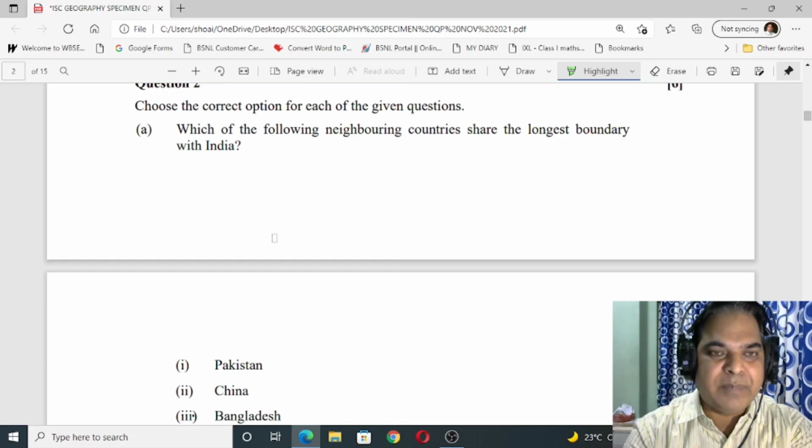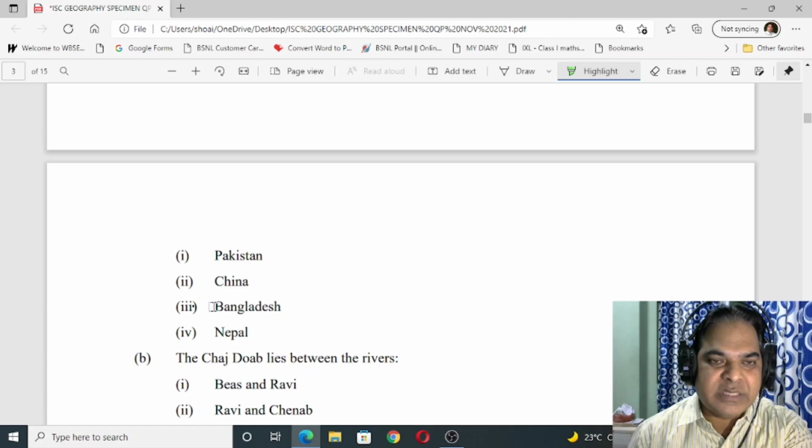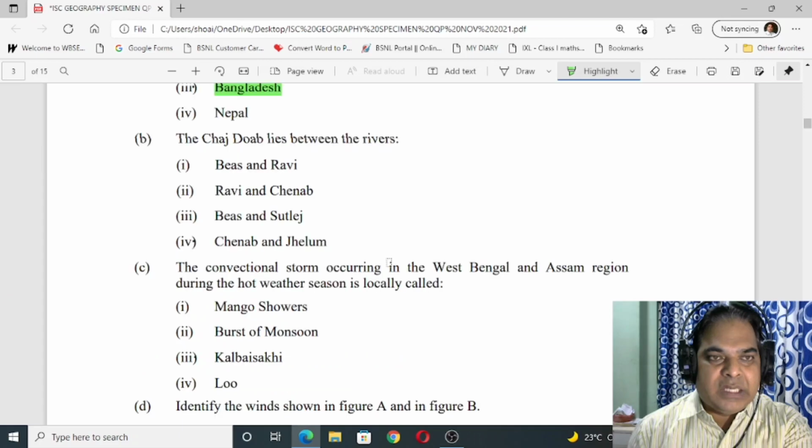Longest boundary with India, it is shared with Bangladesh. Okay. The next one, B. The Chaj Doab lies between the rivers. Which rivers? It is Chenab and Jhelum.